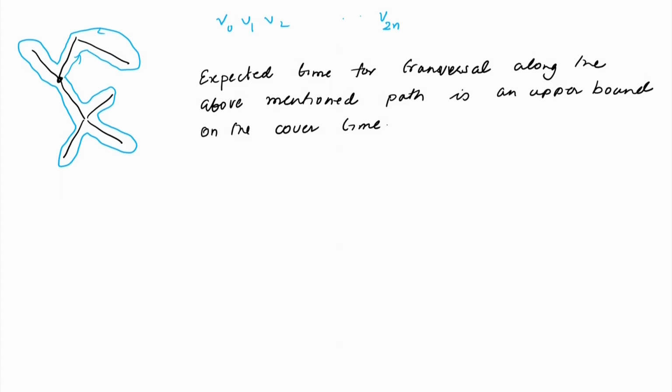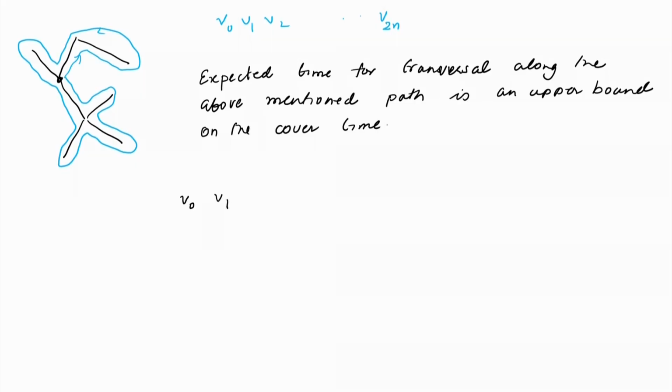Okay. And this time can in fact be viewed as, let us say I am at vertex V0 and from there I have to go to V1. Maybe while I am doing the random walk on the graph, this is not the path that is chosen. From V0 I might go to some other vertex and after a long time I will come back to V1. And then from V1 after some time I will reach V2 and from there after some time I will reach V3.